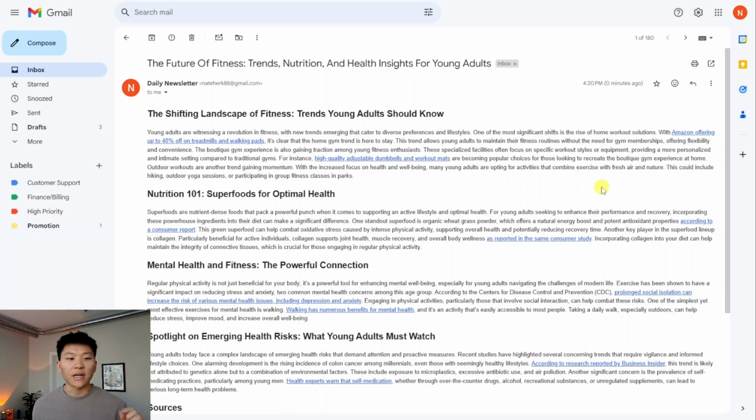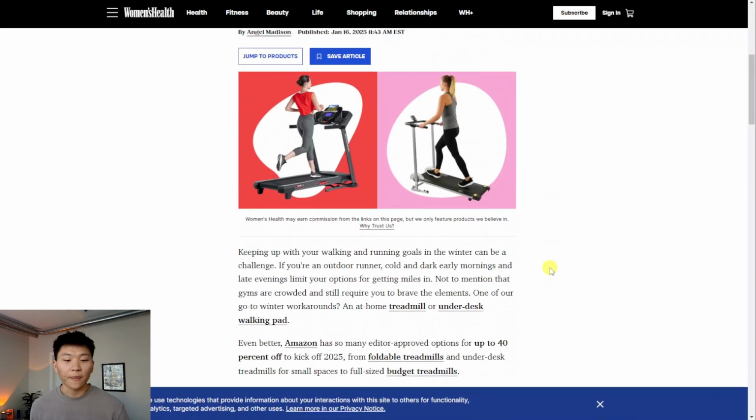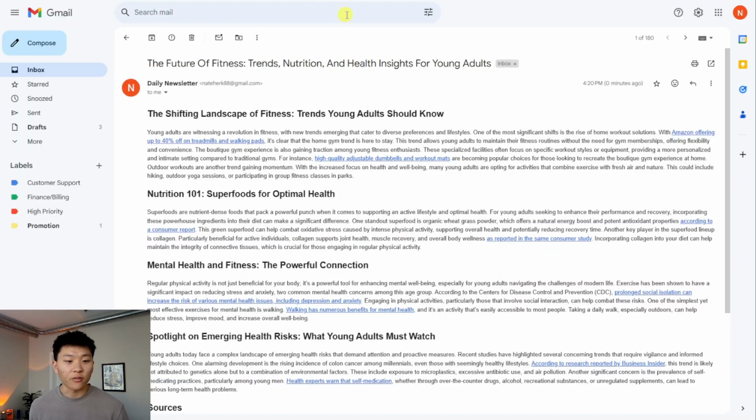Okay, here we go. So we got the future of fitness, trends, nutrition, and health insights for young adults. So we've got 1, 2, 3, 4. It looks like the editor only decided to keep 4 of the 6 sections. The shifting landscape of fitness, trends young adults should know. If you're interested in that, you'd probably scan this. You may be able to see, oh, Amazon's offering up to 40% off on treadmills and walking pads. That's pretty cool. You can click onto that if you want more information.